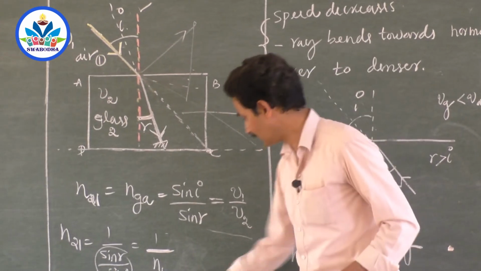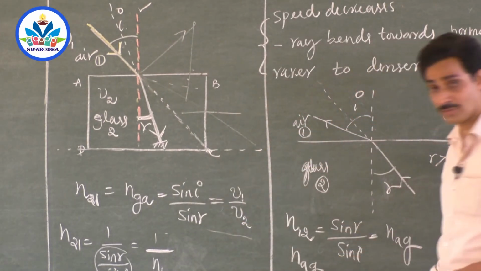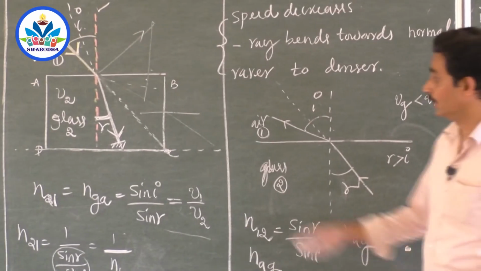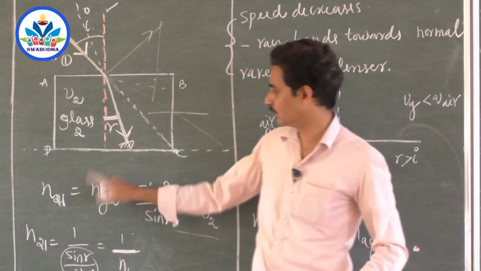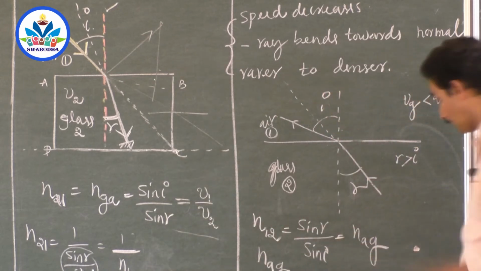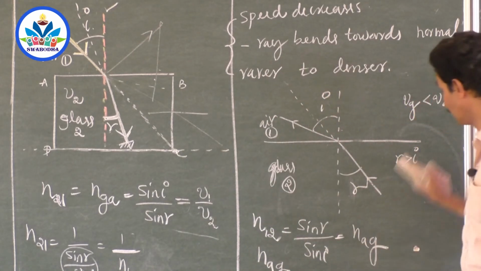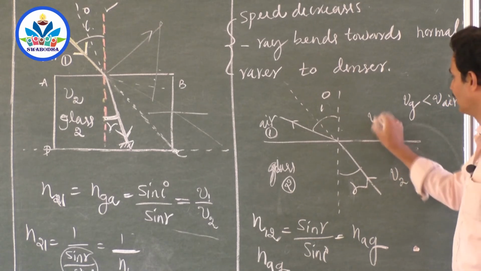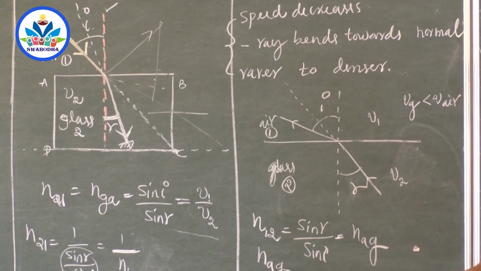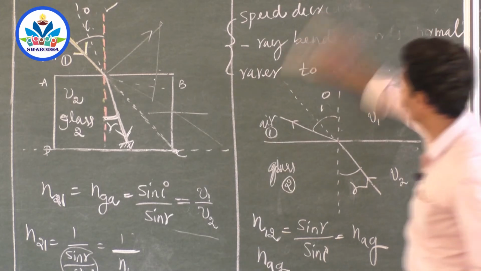Now, using this, let me try to confuse you a little bit. Here the ray of light is traveling from 1 to 2. So V1 by V2 is n21. What about here? Velocity of light in glass is V2, velocity of light in air is V1. Sir, now what is the ratio?